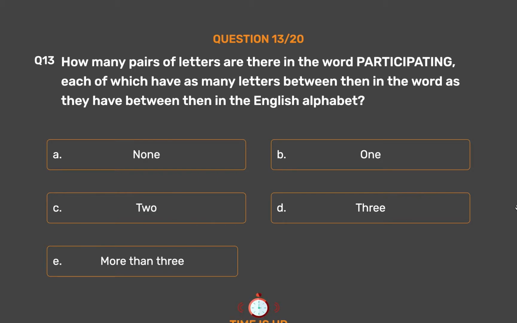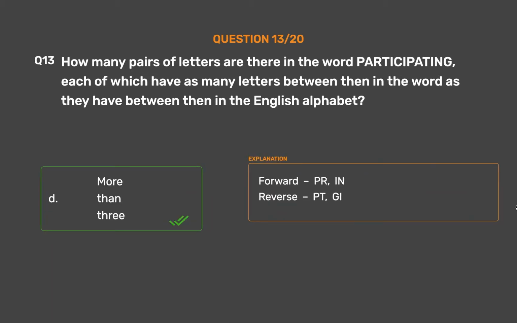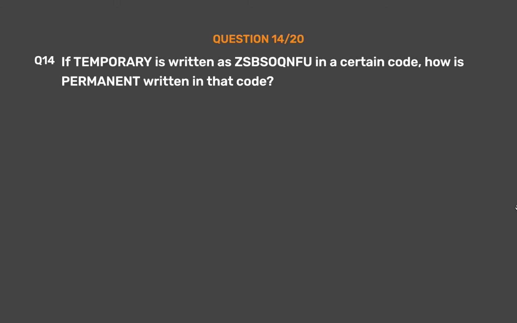The correct answer is option E. More than 3. Forward, PR. In reverse, PT, GI.